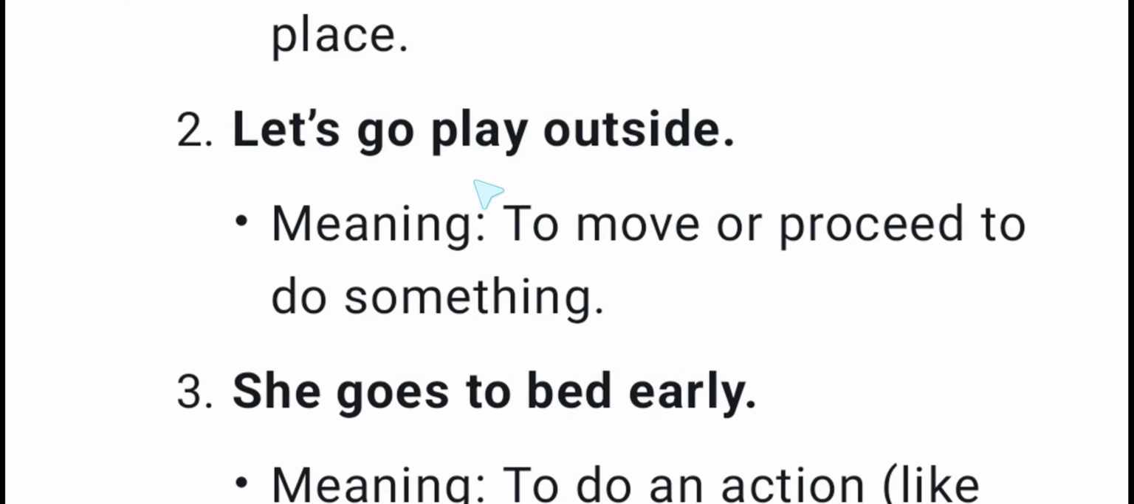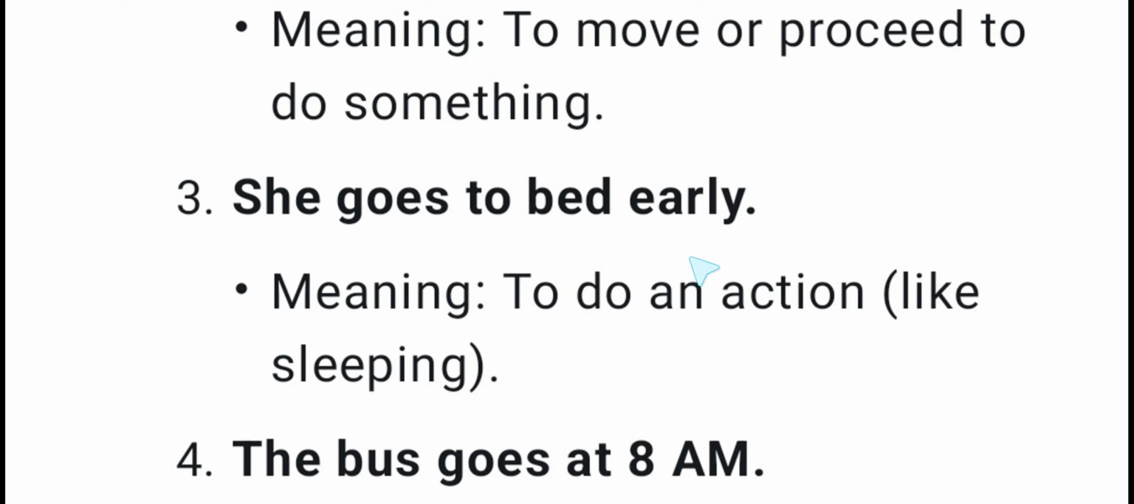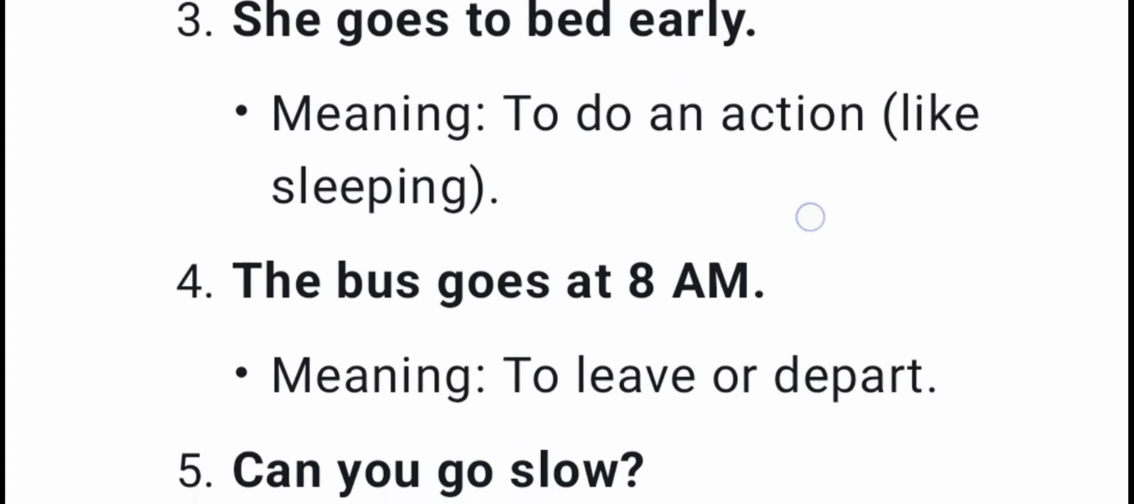Let's go play outside. Let us go play outside. Meaning to move or proceed to do something. She goes to bed early. Here, the meaning of go is to do an action like sleeping.